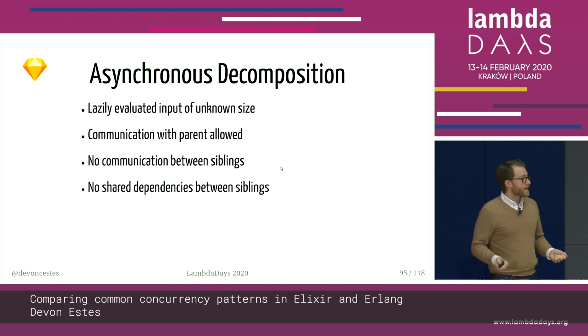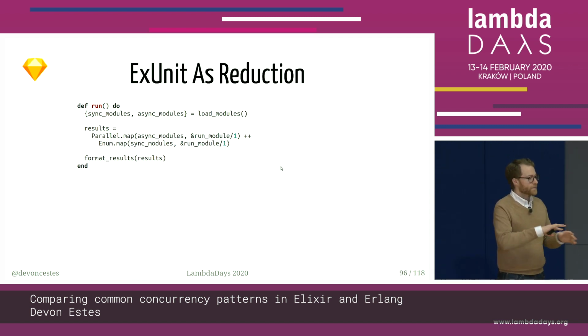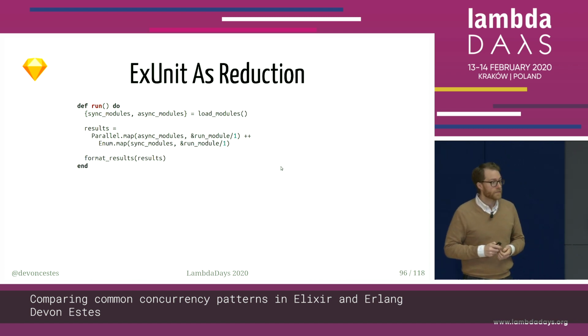Now, could we simplify this? Could we use reduction to solve this problem? Yes, we could. We could eagerly evaluate the compilation of all of the test modules, and when all of them have been evaluated, we can separate the asynchronous ones from the synchronous ones, and we can do it as reduction just fine, and we can use that parallel map function that we saw earlier to do this thing. We could do this as reduction.